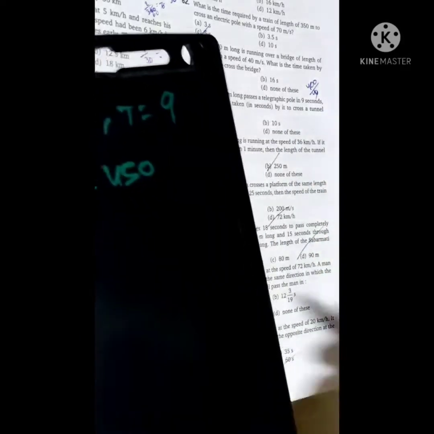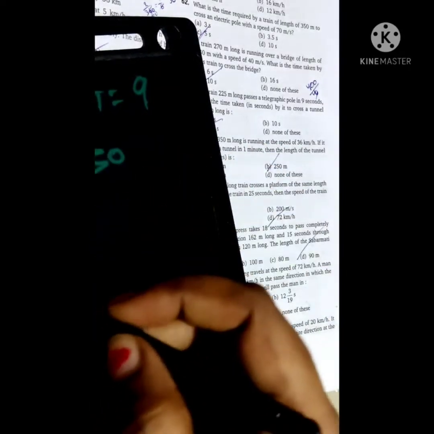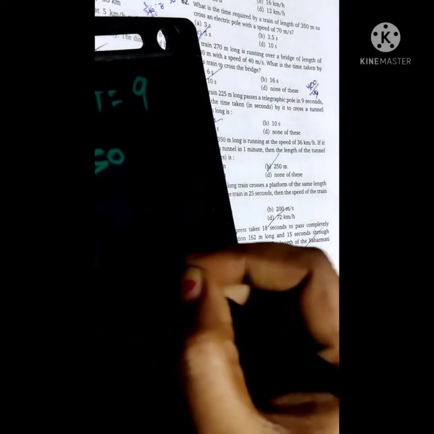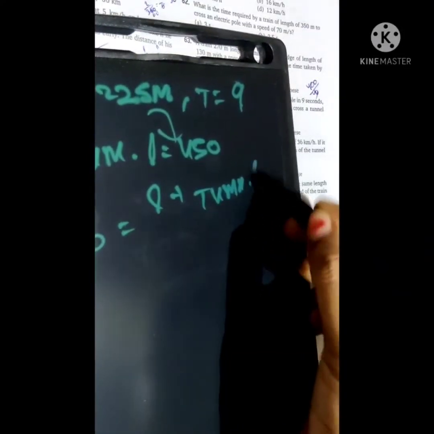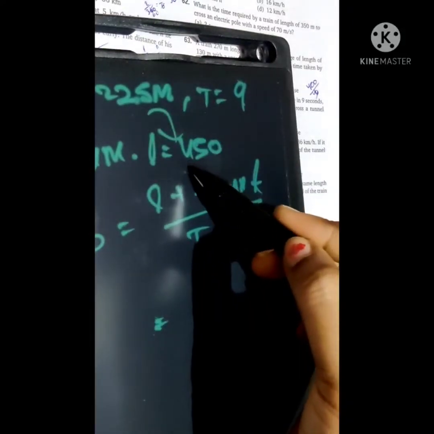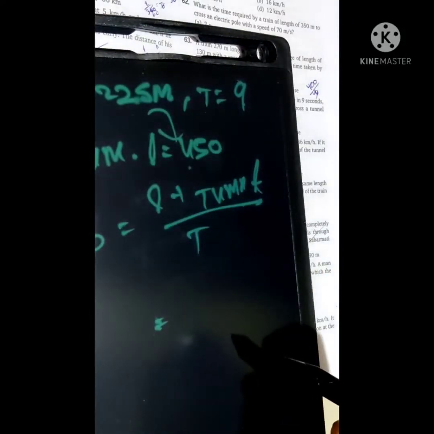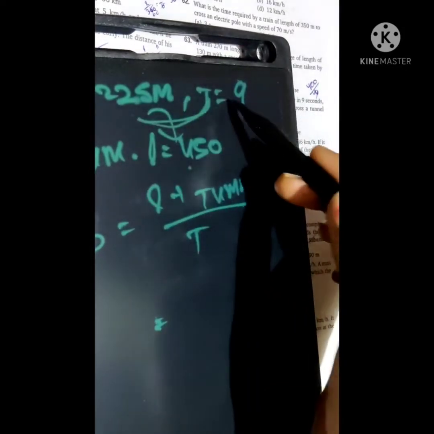Okay, next we will find the speed. By using this length and time we will get the speed, guys.